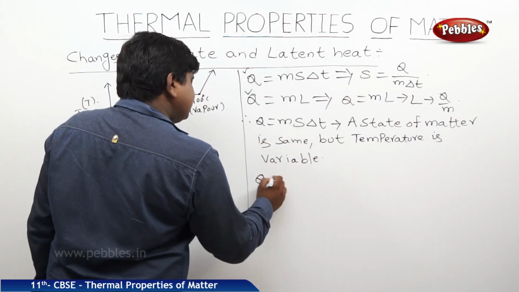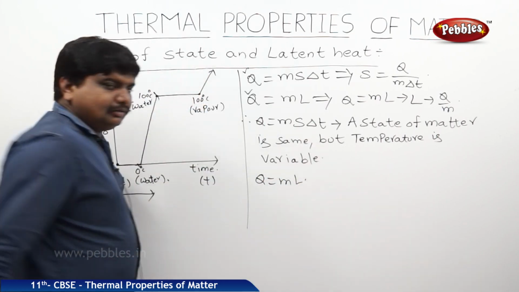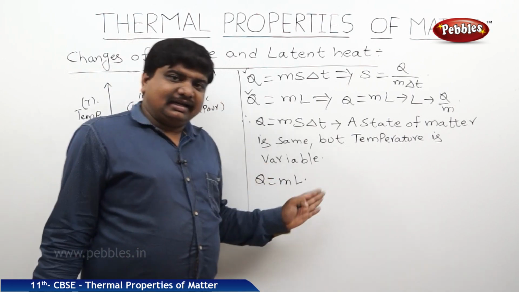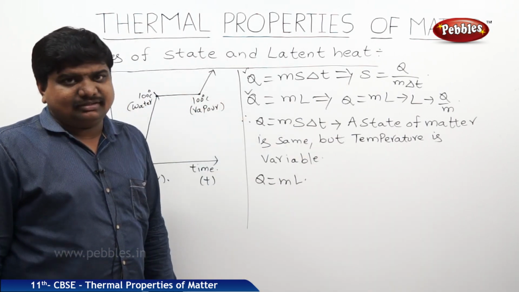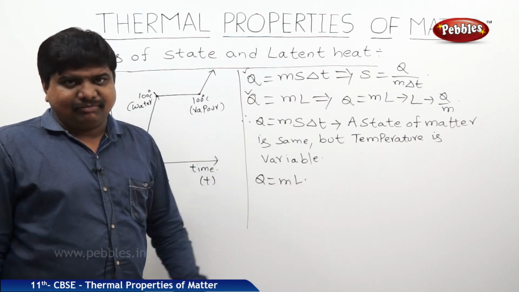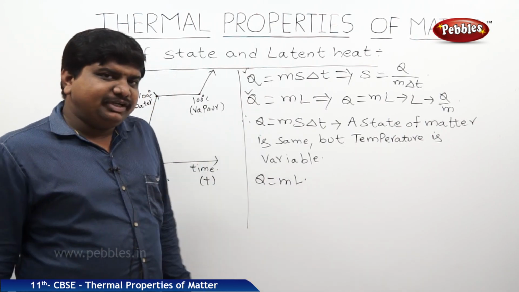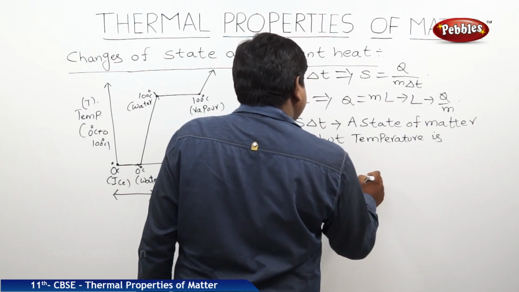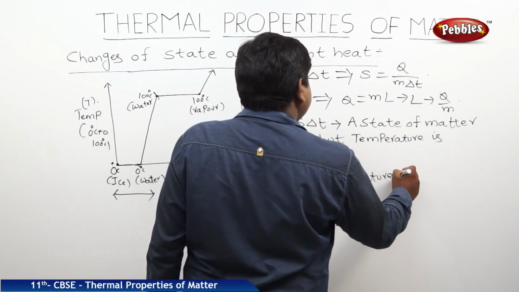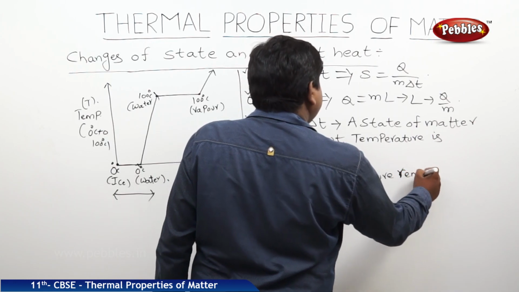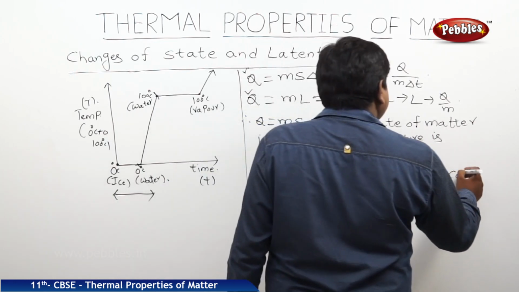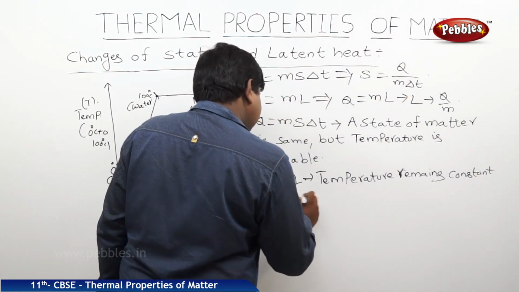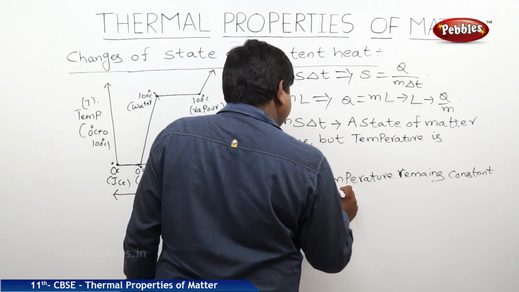The second formula is Q is equal to mL. Latent heat is the heat energy required or exchanged between the states of matter during the change of state. That means this formula should be used when the temperature remains constant but the states of matter change.